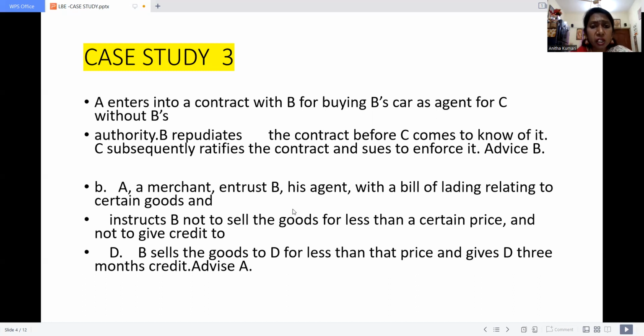Because he has given a clear instruction to B, you should not give a product on credit basis to D. But he has given credit, right? So what he can do? He can enforce B to compensate for A's property. This is the solution available under the Agency Act. This is case study number 3.